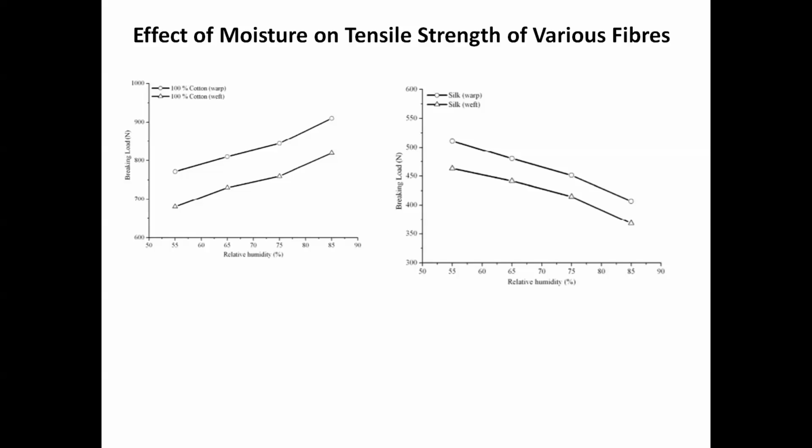When the water molecules come into the amorphous region, what happens? These molecular chains get aligned like that, in this way. So the degree of orientation, or the alignment of molecular chains along the fiber axis, increases after moisture absorption in case of cotton, which becomes the main reason of textile strength enhancement in case of cotton.